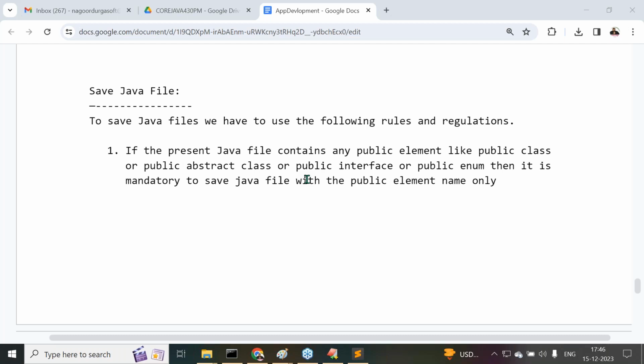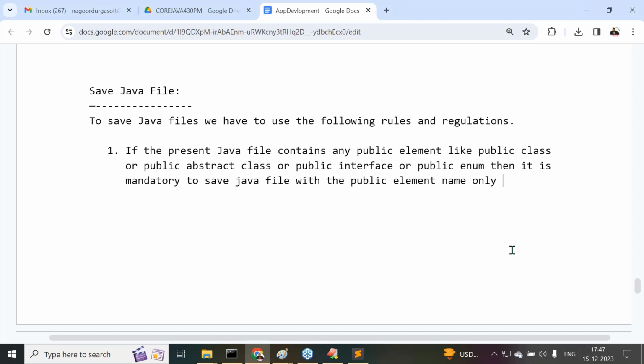That's why Java made it mandatory. What is mandatory here? If the present Java file contains a public class or public abstract class or public interface or public enum, then it is mandatory to save the Java file with the public element name only.